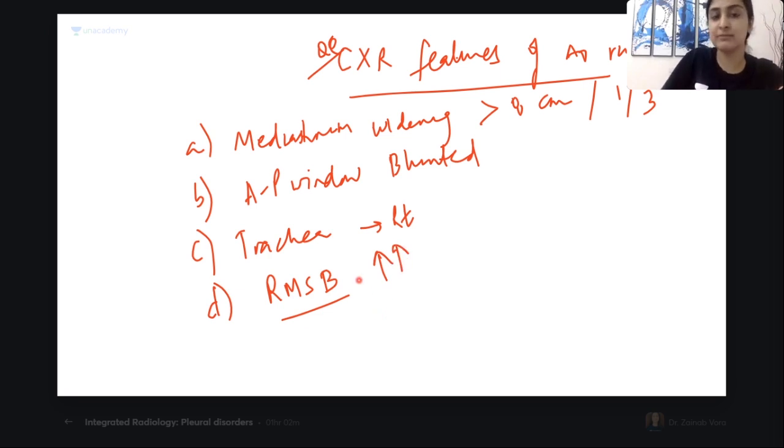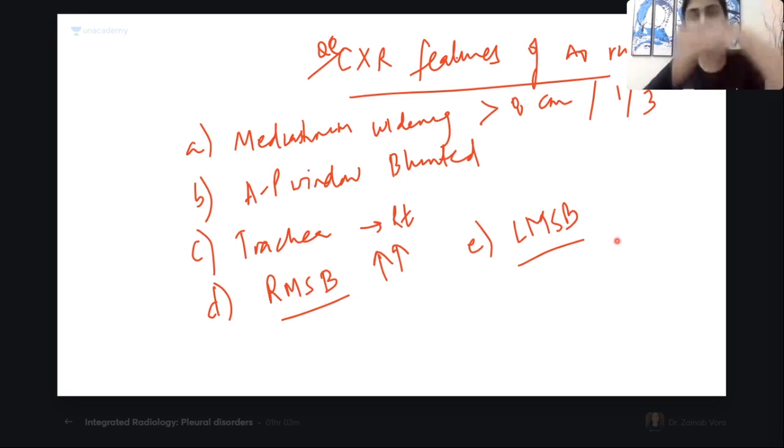This is in fact the most confusing area where I used to get confused a lot. So it's very nice you all have understood. Left mainstem bronchus will be what? Left mainstem bronchus will be depressed. Us pe to seedha pressure aa raha hai. So this will be depressed.